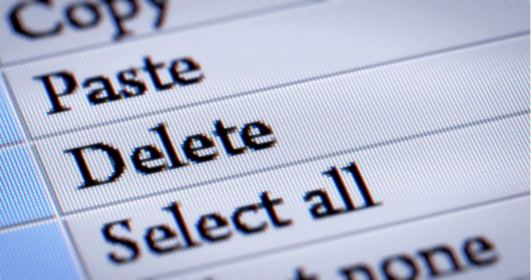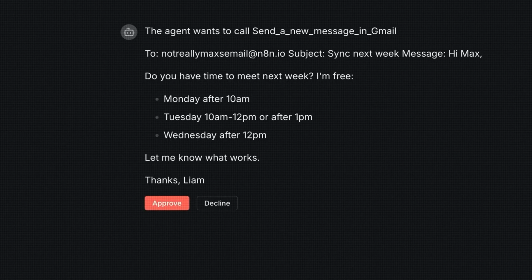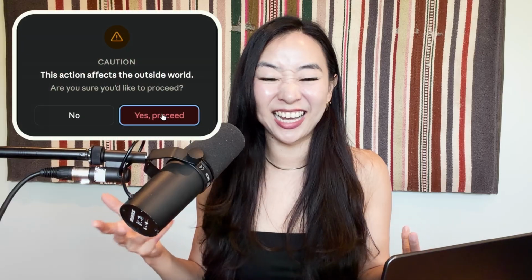This is especially important and a really good habit to get into when you're having your agent do tasks that affect the outside world. Some people even set up their AI agents to check in before it executes any tasks, just to be safe. The problem with having an agent that checks in with you for nearly every task is that you're saying yes a lot. So often it starts to lose meaning and you start just saying yes to everything.